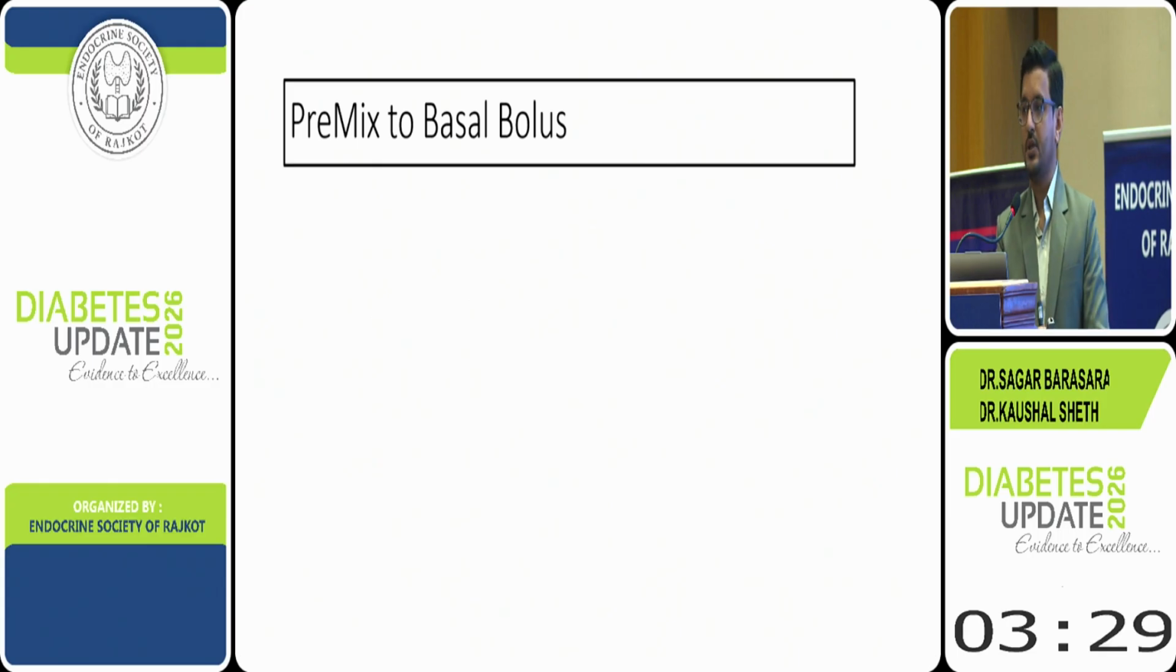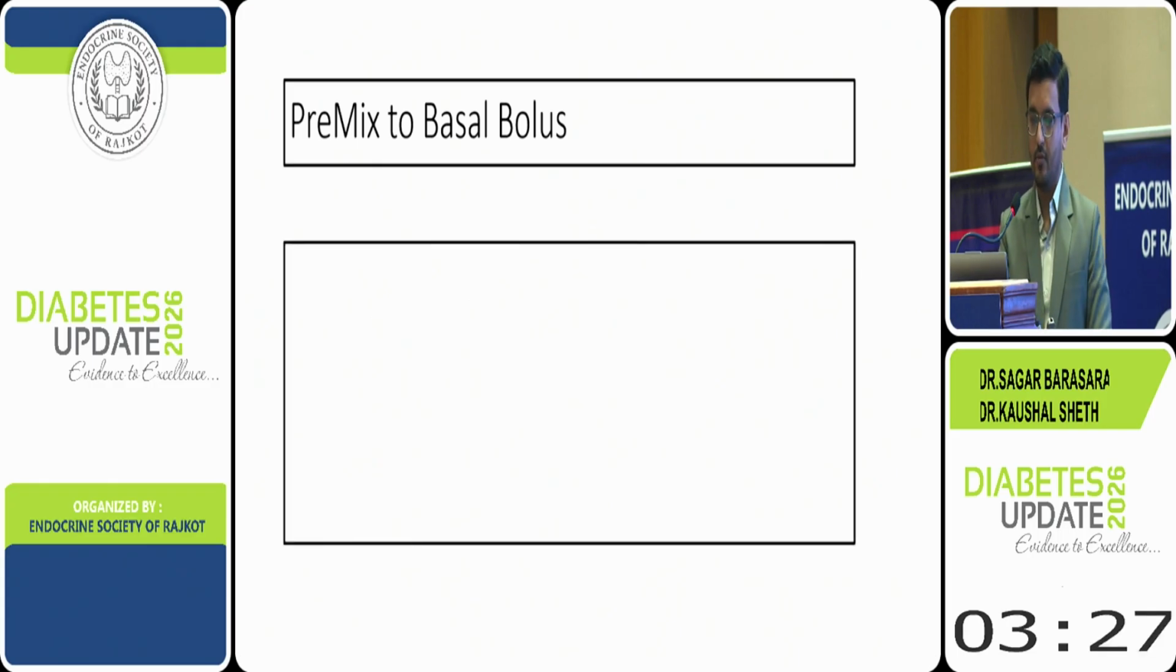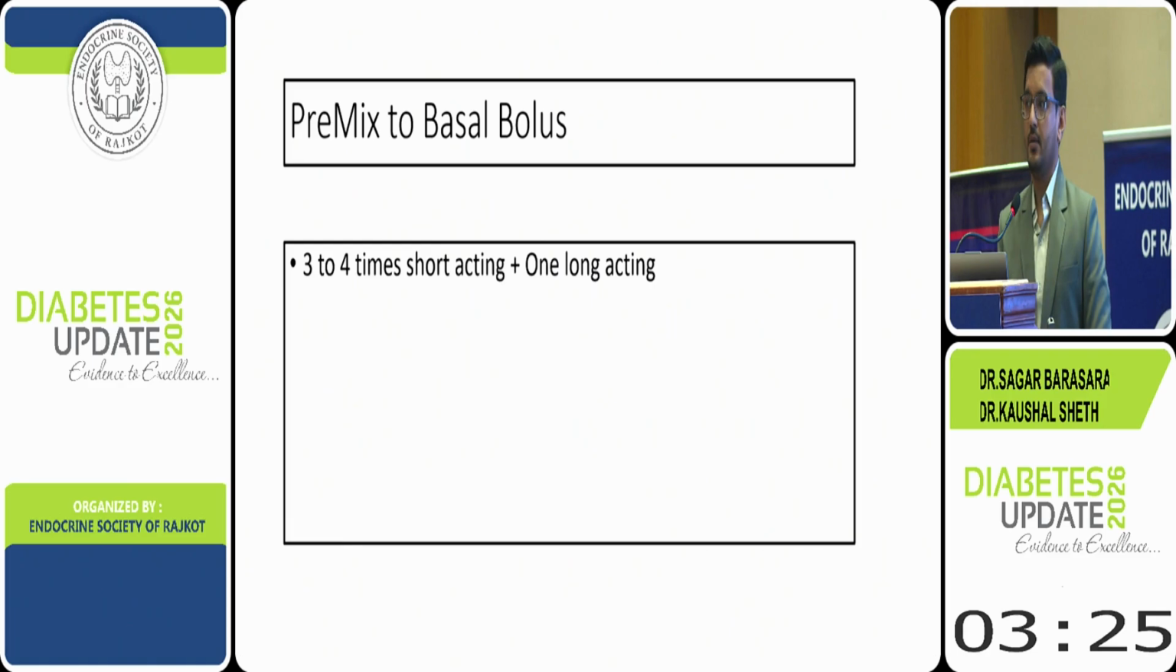So how to shift such a patient from premix to basal bolus? So here in bolus, we use short acting 3 to 4 times, because sometimes many patients have a habit of evening snacking at 4 p.m.